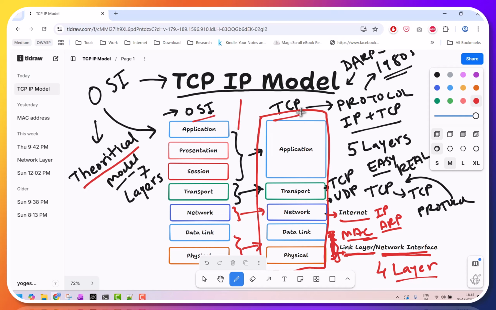I thought of covering this topic so that you will have a thorough understanding of all the models.